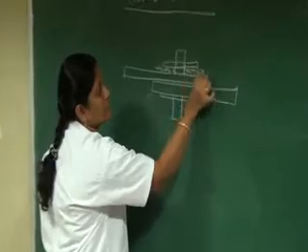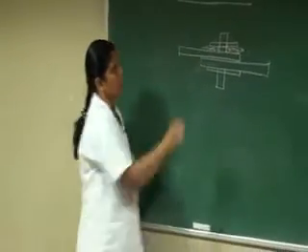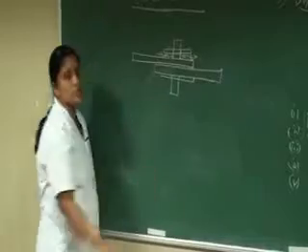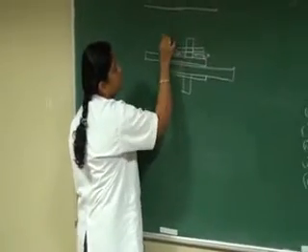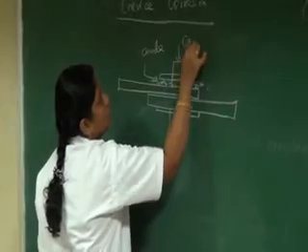A crevice is nothing but a space between two metals with the aqueous solution. This is the anodic part, and the rivet is the cathode.